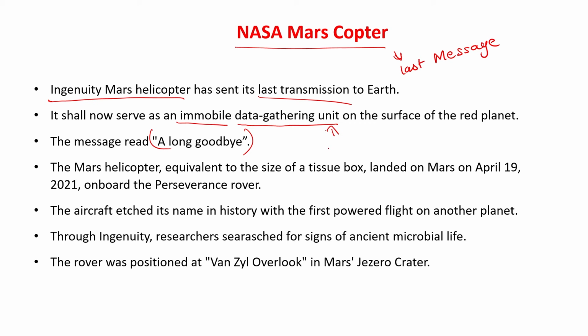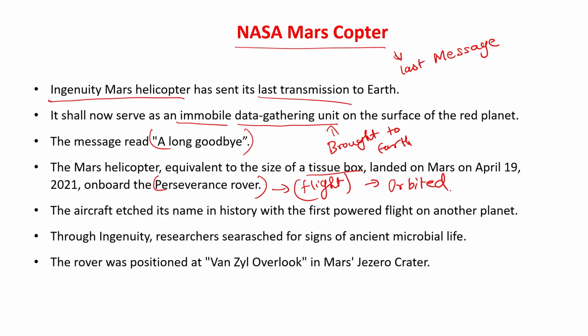Now this data will be taken up when some other spacecraft reaches Mars and brings back this copter to Earth. This Ingenuity copter is of the size of a tissue box, and it has basically created history. It went to Mars on the Perseverance rover, and once it reached Mars, it took flight, and it orbited Mars.